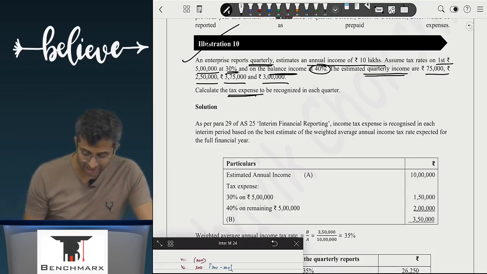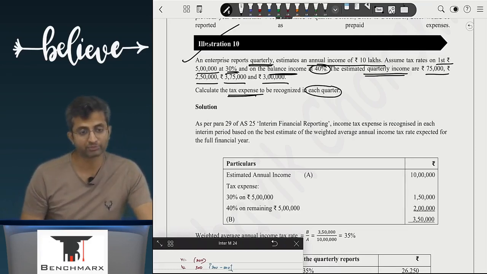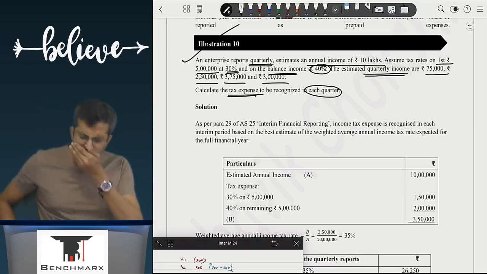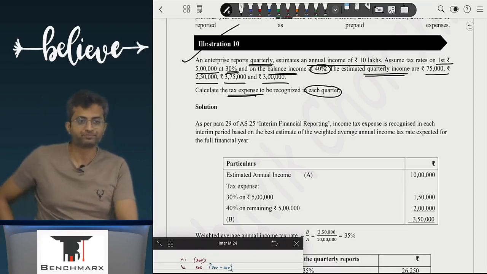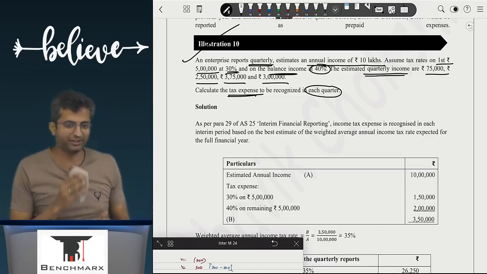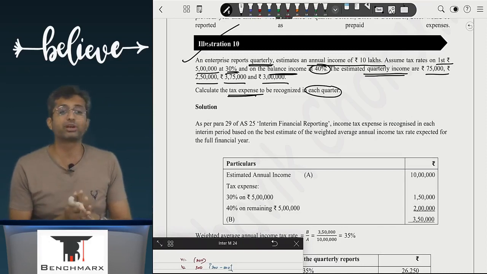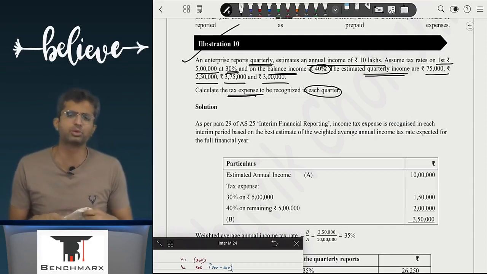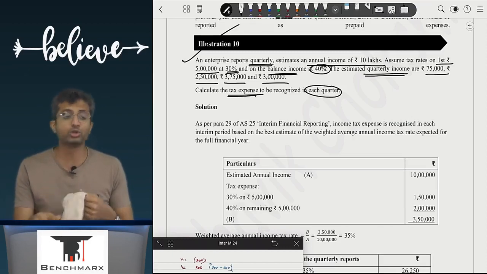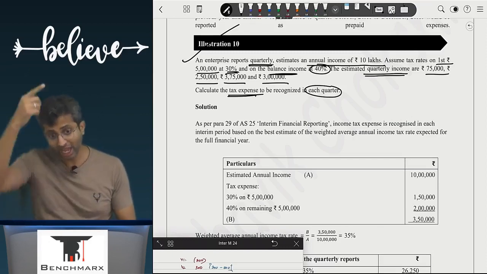Calculate the tax expense to be recorded in each quarter. What are the steps that you need to follow? You need to calculate the weighted average tax rate. But what is the first thing you need to find for the weighted average tax rate? Quarterly income or annual income? Annual income.